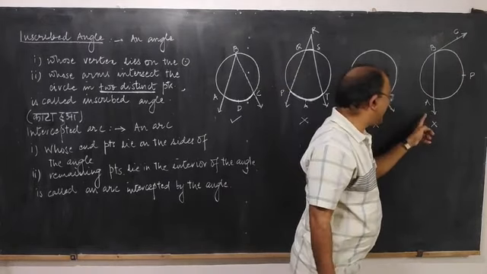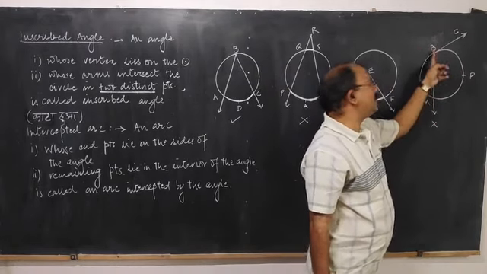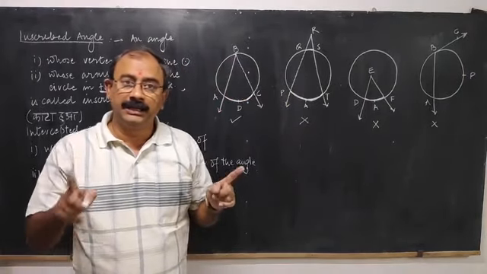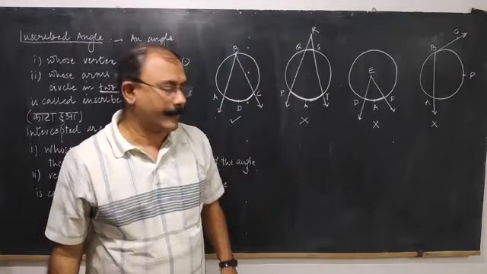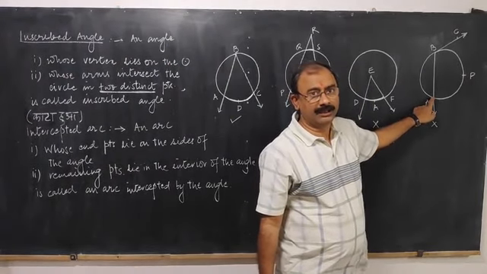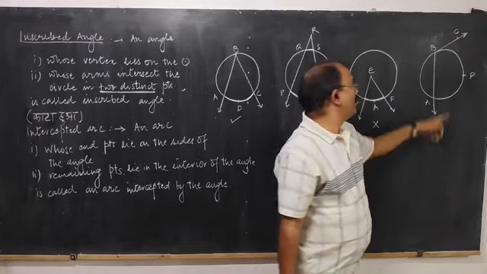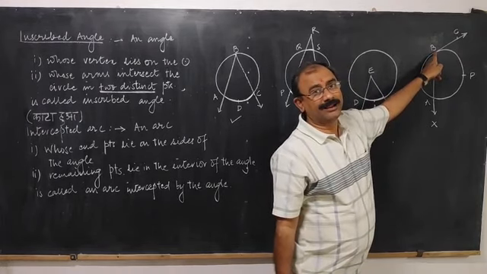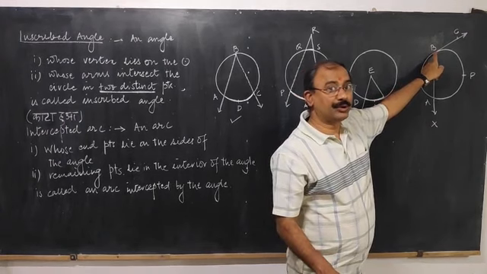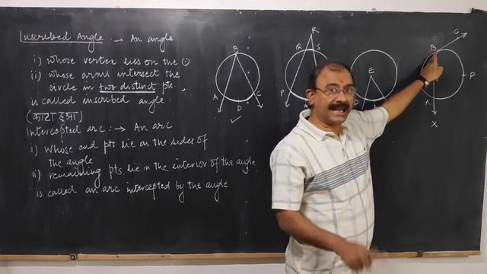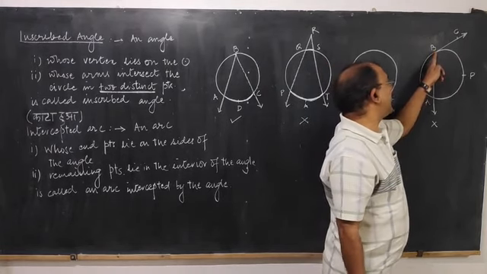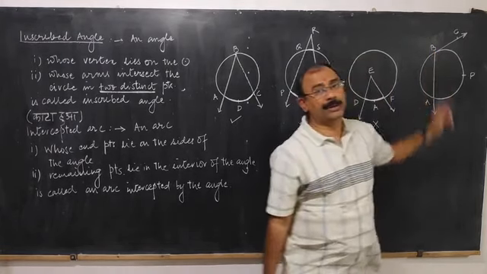Can I say that arc APB is also intercepted arc? Let us check carefully. Point A is on the side of the angle. Point B, क्योंकि second end point है arc का, it is also there on the side of the angle. इस साइड के ऊपर भी है और एंगल के इस साइड के ऊपर भी है.